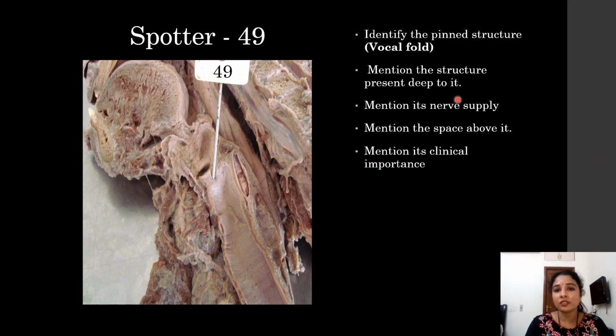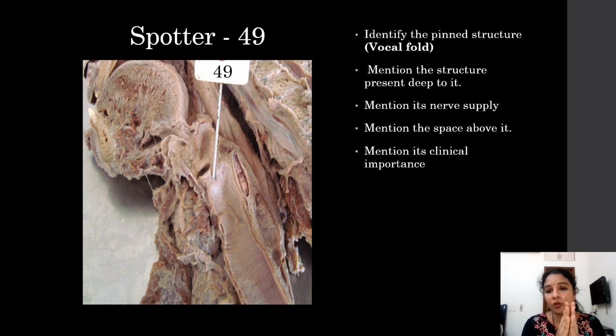For vocal folds, the subquestion is: mention the structures present deep to it. Vocal ligament is present and vocalis is present deep to it. It is the upper end of the conus elasticus, and the space above it is the sinus of larynx. Clinical importance: the gap between the two vocal folds is called rima glottidis or glottis, and the gap between the two vestibular folds is rima vestibuli.